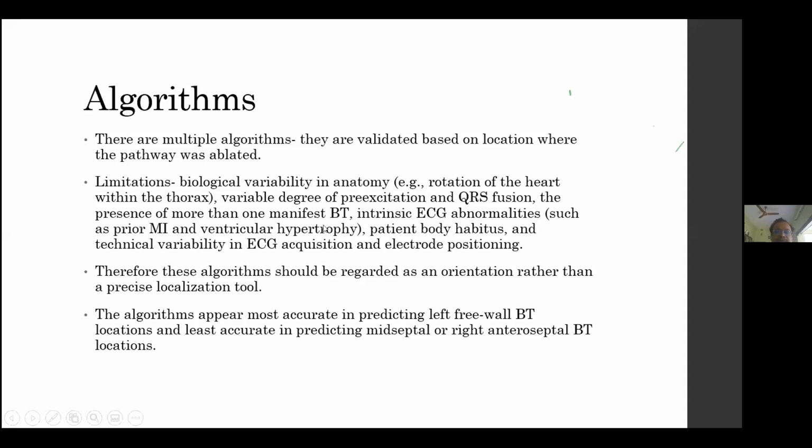And also an intrinsic ECG abnormality such as a prior MI or ventricular hypertrophy, or the presence of multiple bypass tracts, can affect the algorithms. Also congenital heart disease, situs abnormalities and all these things, the algorithms will not work there. So these act as an orientation tool rather than a precise localization tool. And the algorithms are most accurate in predicting a left-sided free wall bypass tract and least accurate in predicting a mid-septal or right anteroseptal bypass tract.